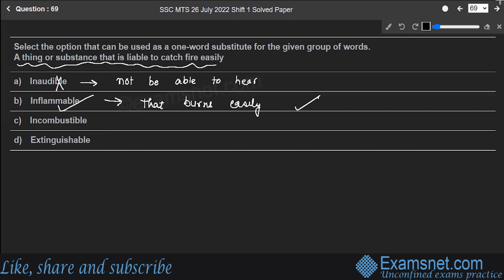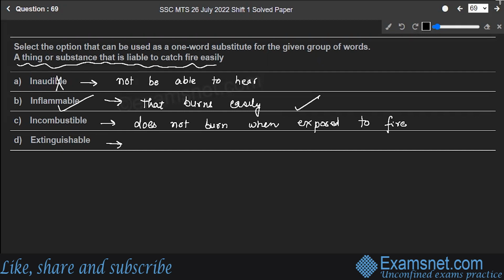Next, incombustible. Incombustible means consisting of a material that does not burn easily, that does not burn when exposed to fire. There is a word extinguishable. It means which can be easily, for example, when you blow the candle, it extinguishes very fast.